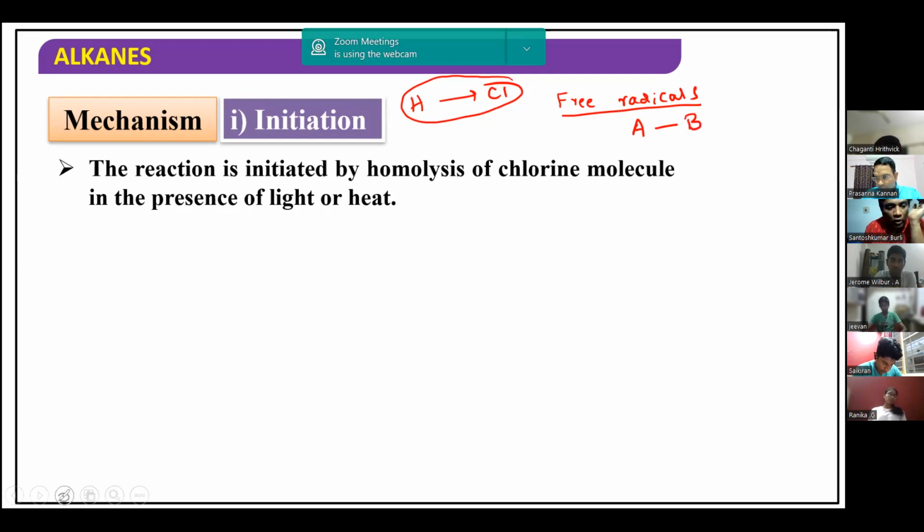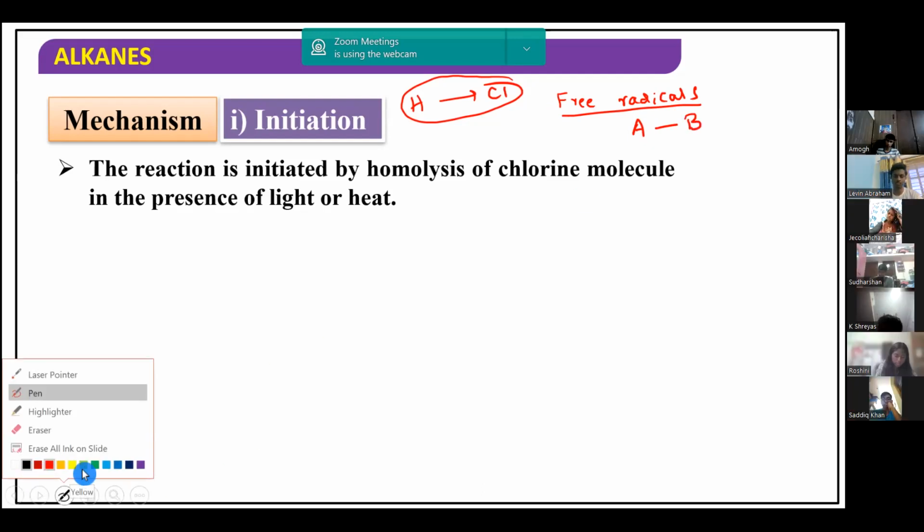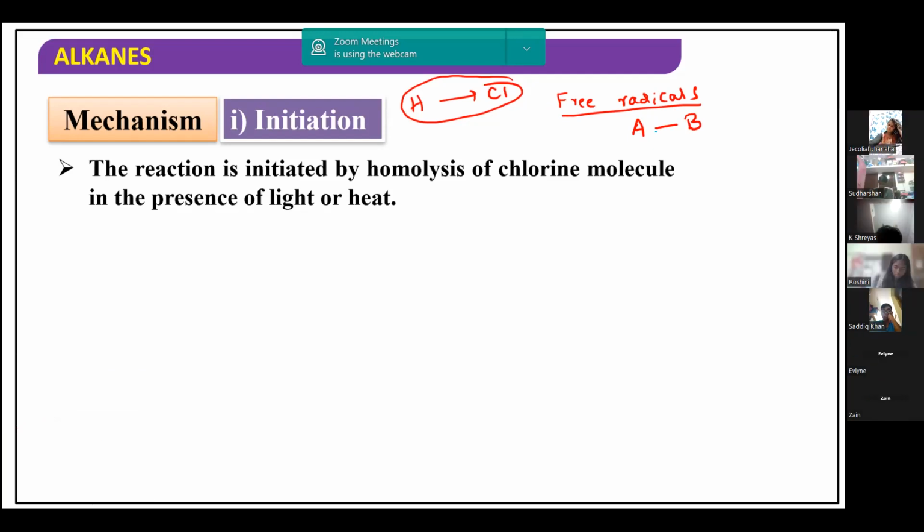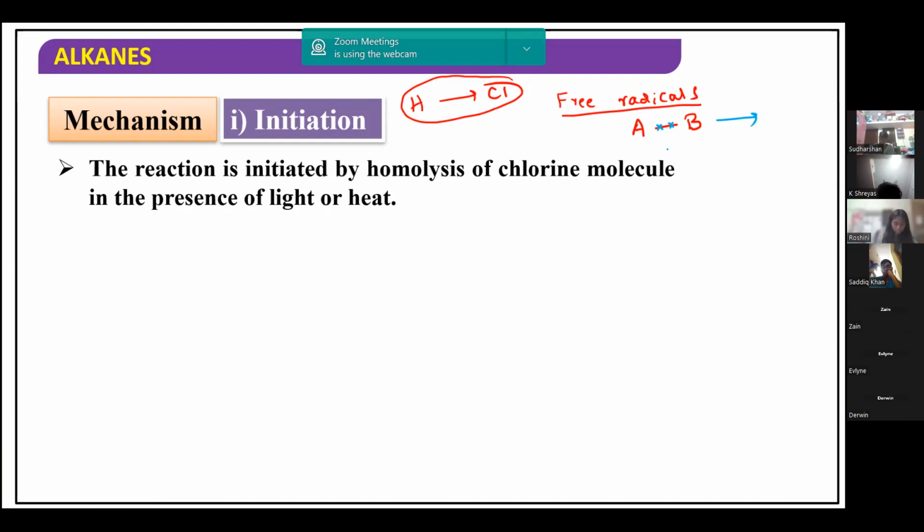Say A-B has a covalent bond between them, with a sharing of electrons. Homolytic cleavage generally takes place either at high temperature or in the presence of sunlight. One electron goes to this atom and another electron goes to that atom, and the bond breaks. This is called homolytic fission, or homolytic cleavage.